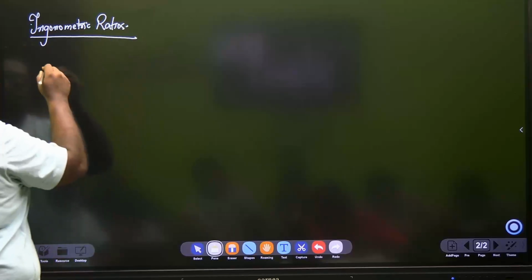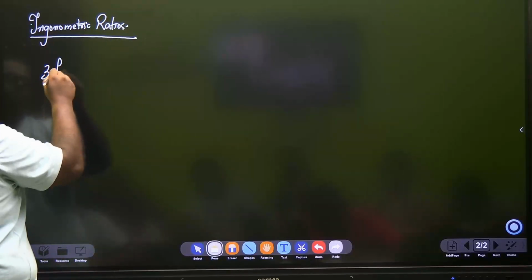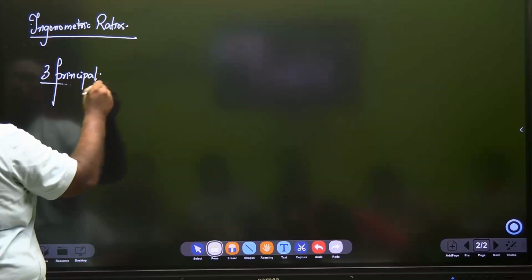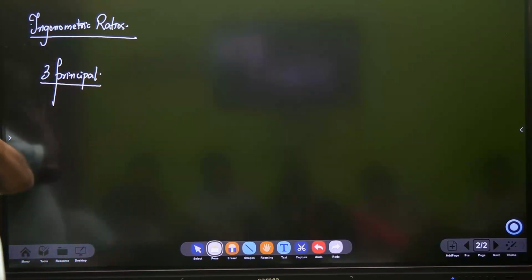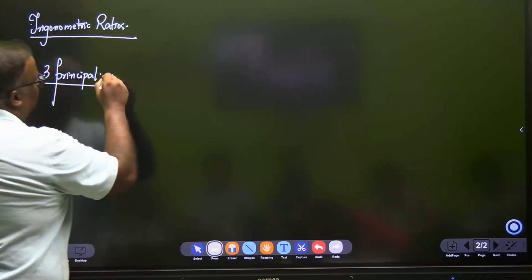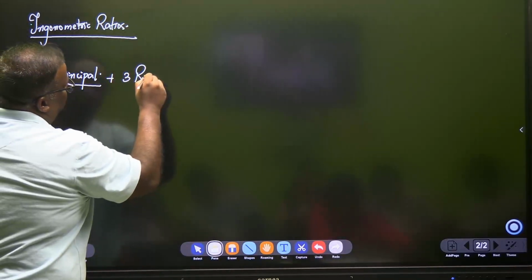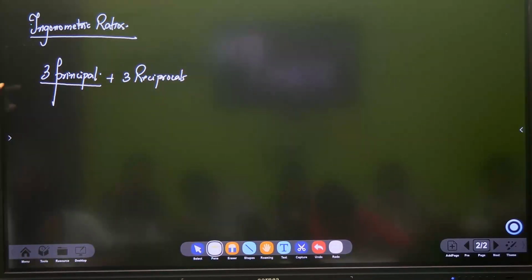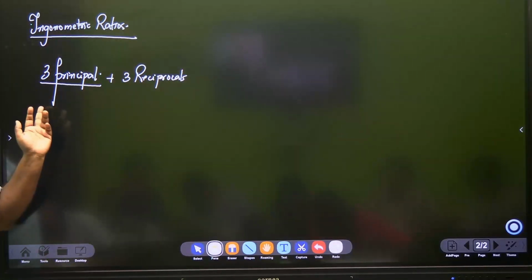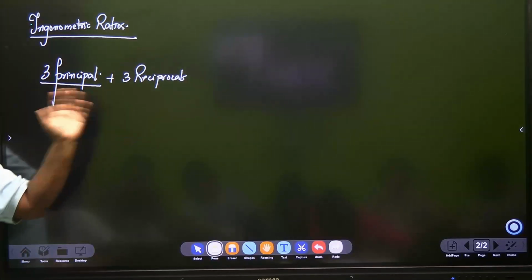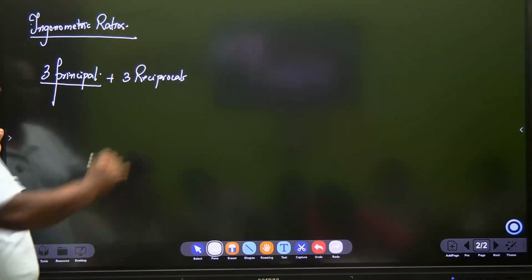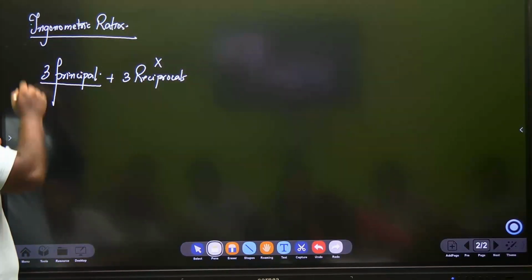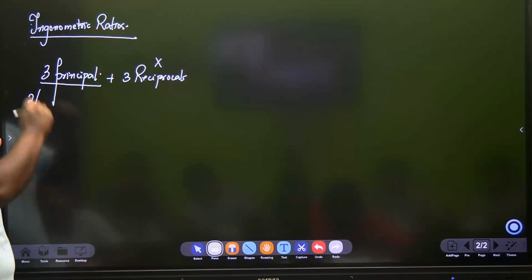Trigonometric ratios. There are three principal ratios, or three main ratios, and three reciprocals of these. Three reciprocals means you have A, B, C as the three ratios, and D, E, F as the corresponding reciprocals. We will not study all these as of now, but I'll tell you some names also. Out of these three, for us, two are more important.